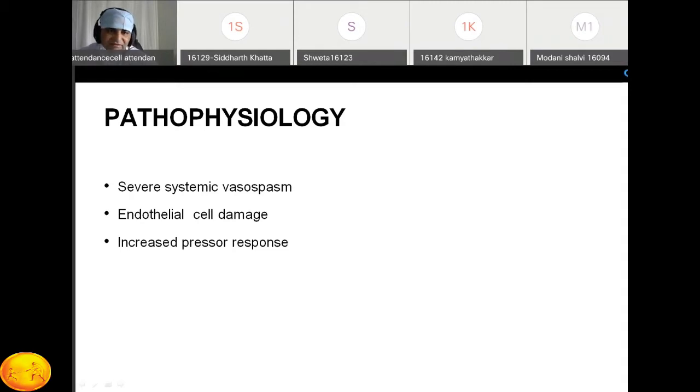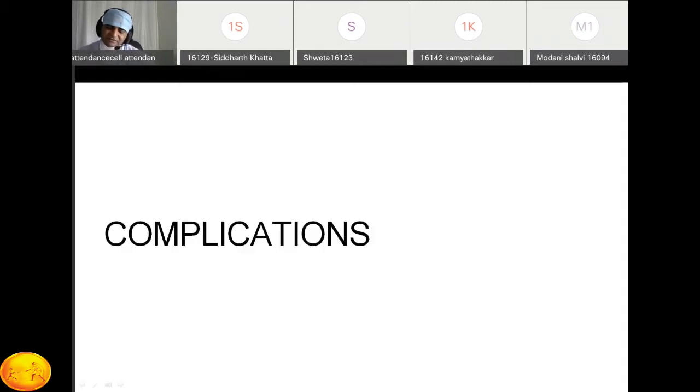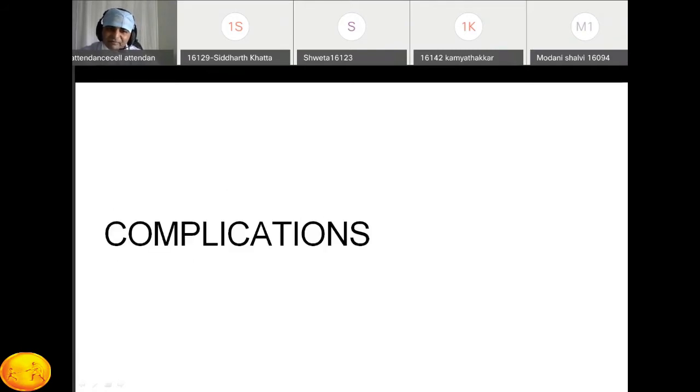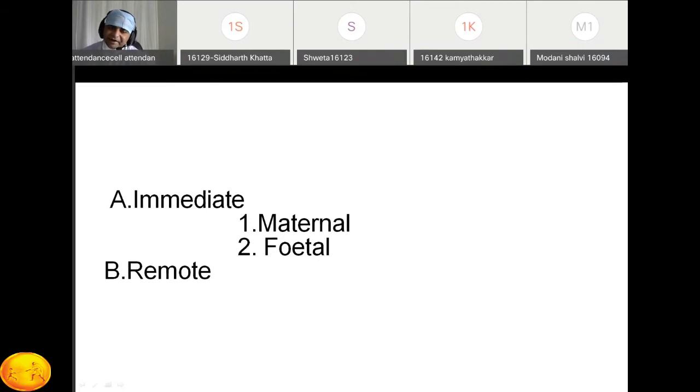Okay, we'll see the complications. Complications we divide into immediate complications and remote. Immediate, maternal and fetal, and remote. So in obstetrics and gynecology, always, or anywhere, we divide complications into immediate and remote. And immediate we again divide into maternal as well as fetal complications.